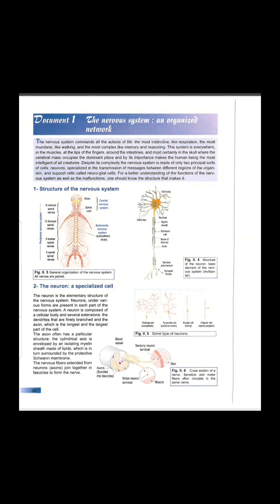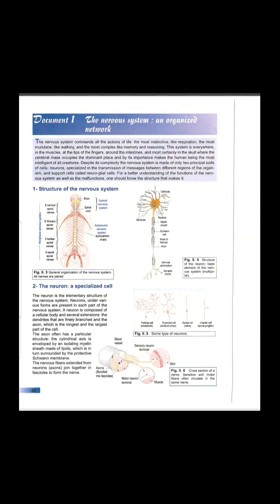Despite its complexity, the nervous system is made up of two principal sorts of cells. The neuron, specialized in the transmission of messages between different regions and organs of the body, and the support cells, neuroglial cells. So the basic unit or basic cell of the nervous system is the neuron. It is the basic unit of the nervous system. And in addition to this neuron, we have supportive cells, like the neuroglial cells.